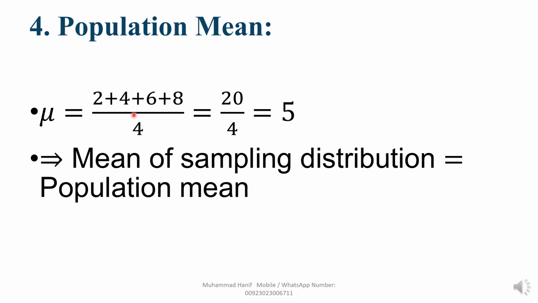You know what is 4? The number of quantities: 1, 2, 3, 4. Here 4 quantities are given, so we divide by 4. If 5 quantities were given, then we divide by 5. Now 20 divided by 4, we get 5. Mean of sampling distribution equals population mean.